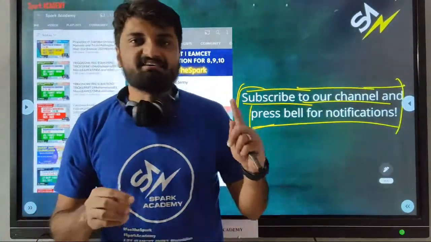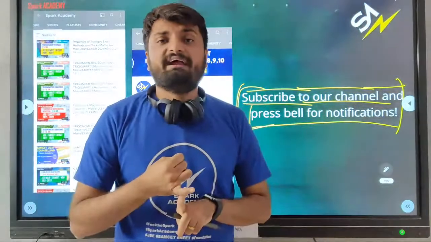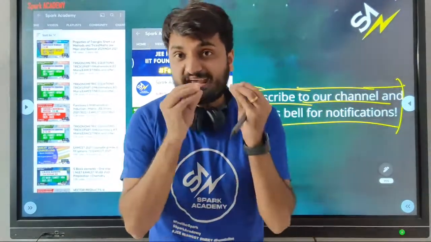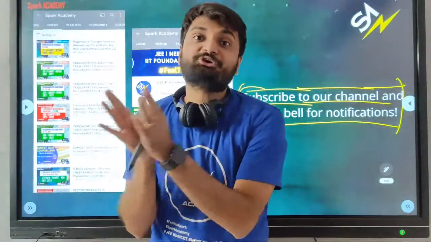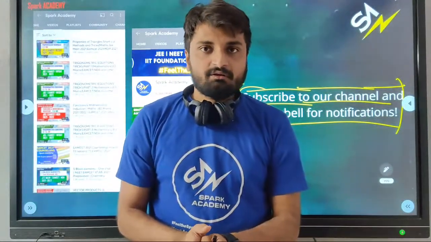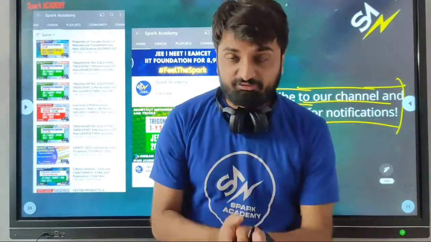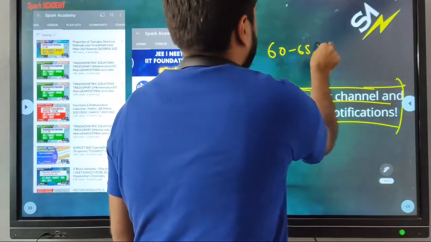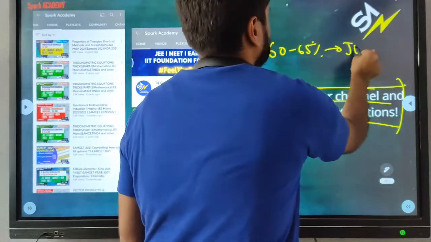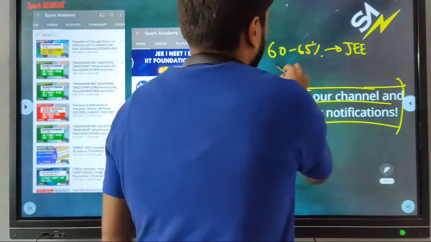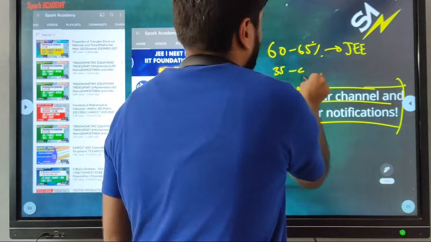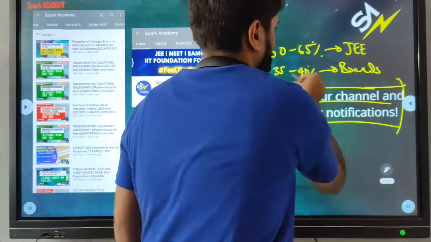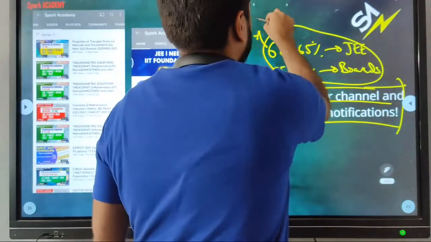One more important thing is the Telangana State Board dates are out. CBSE term 2 dates are also out. So JEE Mains is pretty close to your boards. So you need to be very careful in your preparation. I would say allocate 60-65% of your time for JEE, those who are writing boards, and 35 to 40% of your time for boards. This is for the first attempt.